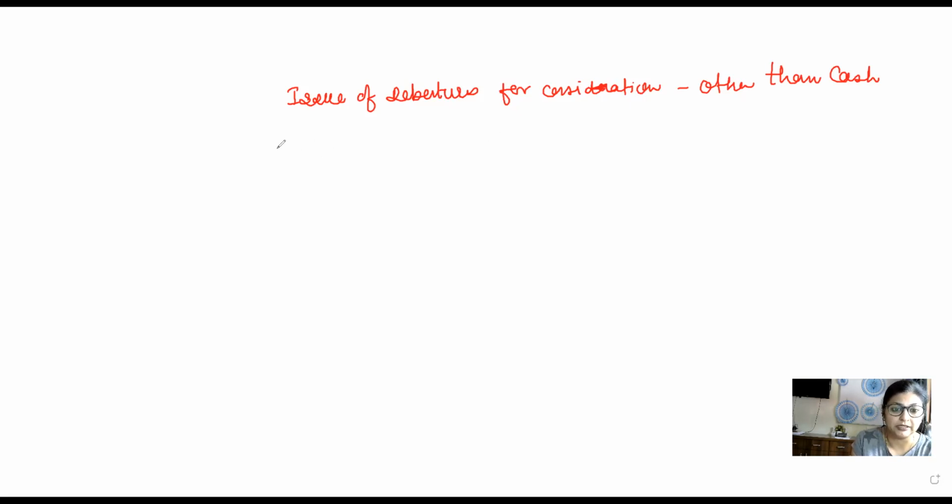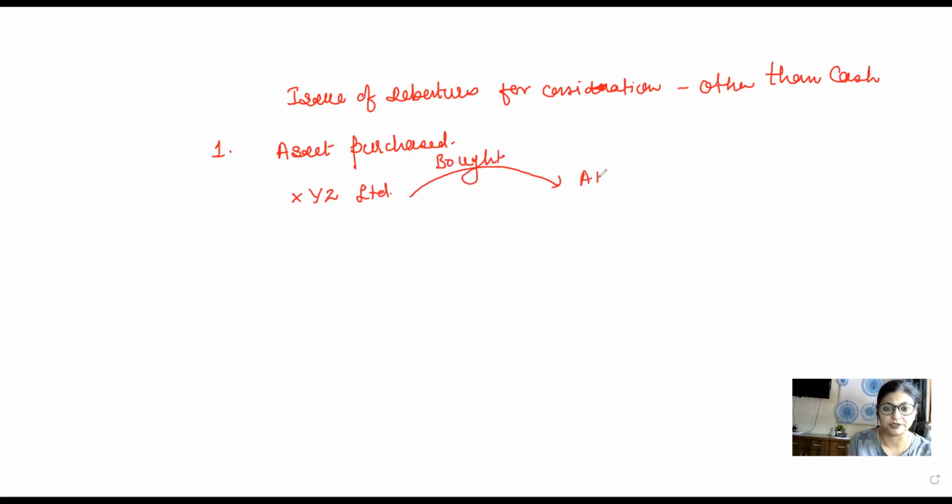So this can be any asset taken over or asset purchased. So let's say a company called XYZ Limited bought an asset from ABC Limited.